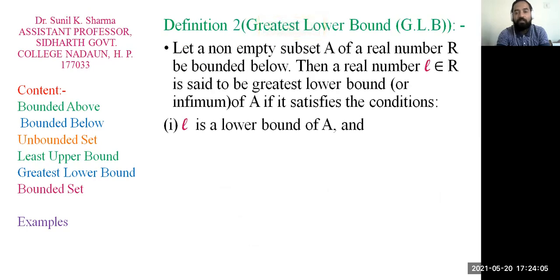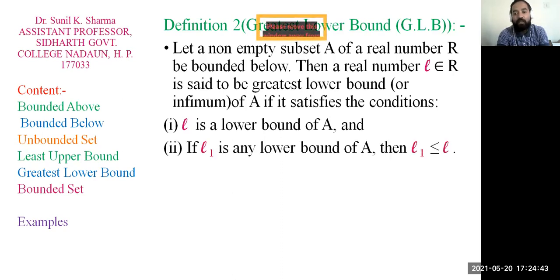In the same way, we can define the greatest lower bound, GLB. Let a non-empty subset A of the real numbers R be bounded below. Then a real number L belongs to R is said to be the greatest lower bound or infimum. Greatest lower bound and infimum are both the same. Of A, if it satisfies the conditions. What are the conditions? The first condition is the same: L is a lower bound of A. Then if we find another lower bound, L must be greater than that lower bound, because we are talking about the greatest lower bound. If L1 is any lower bound of A, then L1 is less than or equal to L.